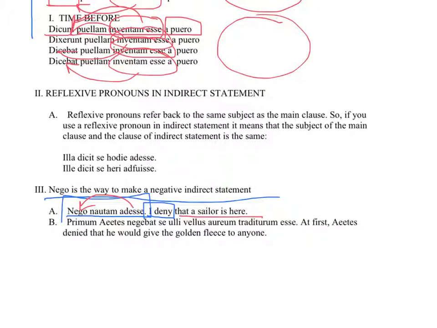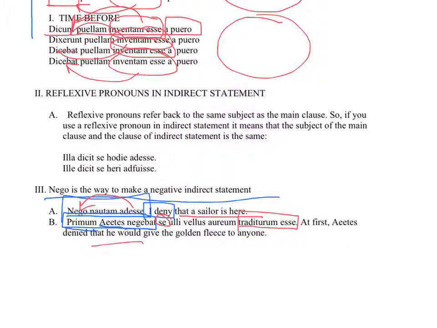Second example, taken from your stories, primum, at first, Aeetes negabat, there's the word nego in the imperfect, there's your main clause. At first, Aeetes denied, se, meaning he himself, not somebody else. At first, Aeetes denied that he will give, or was going to give, traditurum esse is the infinitive future, so it happens after the main clause.